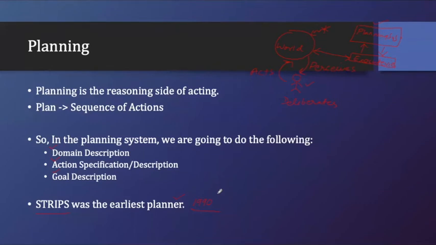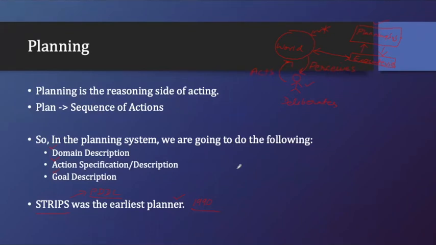Now in this particular course, we are going to understand some advanced parts of STRIPS, which is called Planning Domain Definition Language, PDDL, that we are going to understand in the near future.